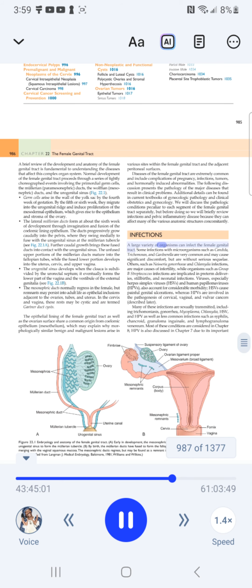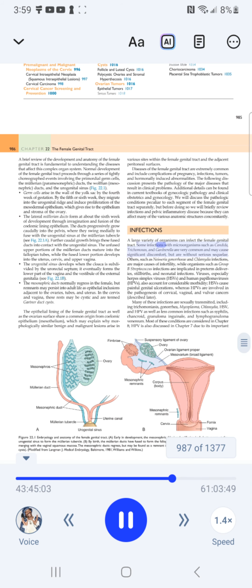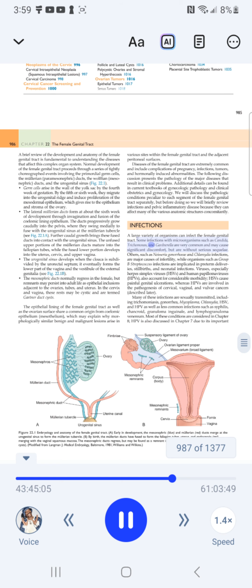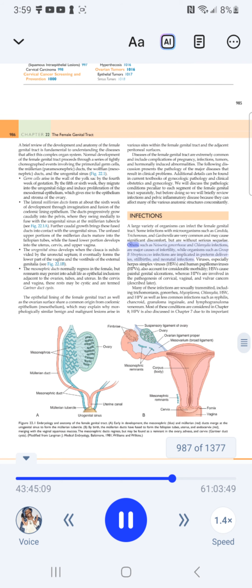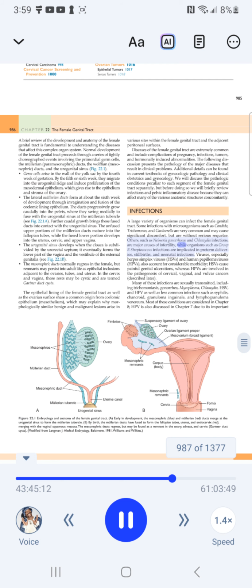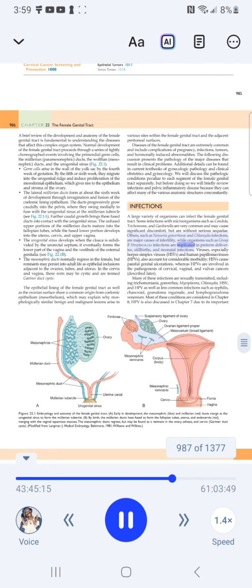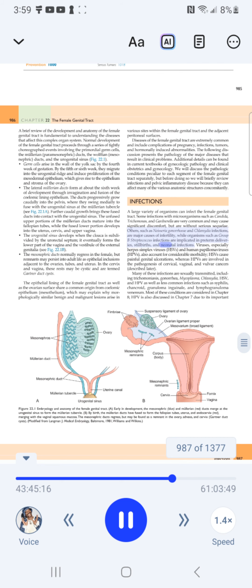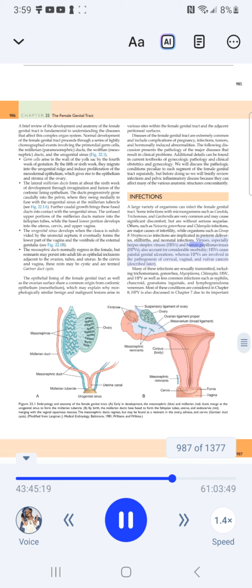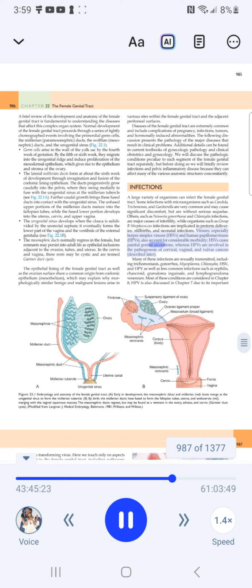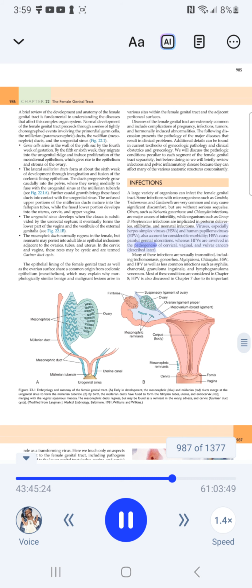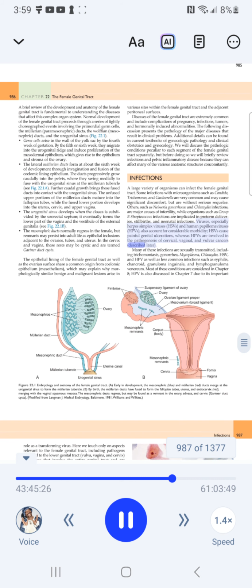Infections. A large variety of organisms can infect the female genital tract. Some infections with microorganisms such as Candida, Trichomonas, and Gardnerella are very common and may cause significant discomfort, but are without serious sequelae. Others, such as Neisseria gonorrhoeae and chlamydia infections, are major causes of infertility, while organisms such as group B streptococcus are implicated in preterm deliveries, stillbirths, and neonatal infections. Viruses, especially herpes simplex viruses (HSVs) and human papillomaviruses (HPVs), also account for considerable morbidity. HSVs cause painful genital ulcerations, whereas HPVs are involved in the pathogenesis of cervical, vaginal, and vulvar cancers described later.